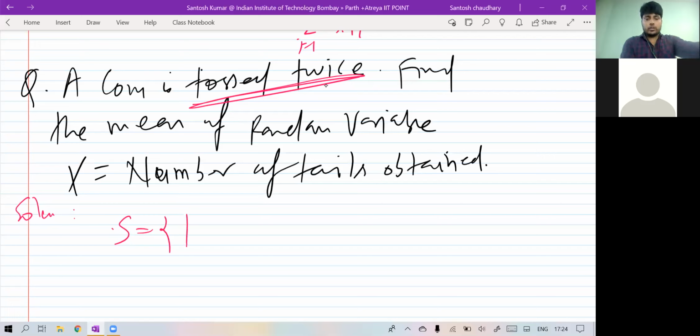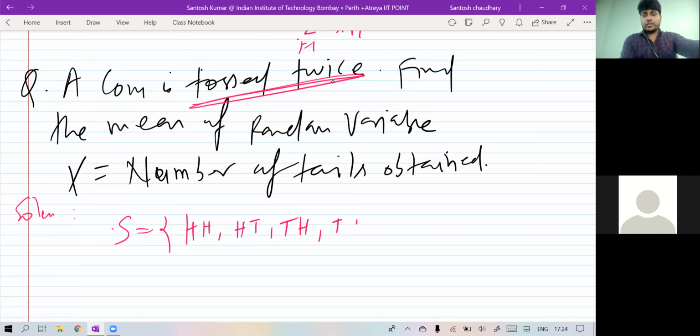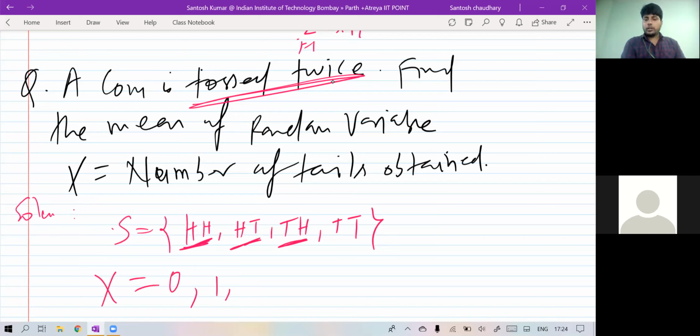So HH, HT, TH, TT. So this is the sample space. And X is the number of tails. So how many tails can you get? Corresponding to HH, you have no tail. Corresponding to HT, you have one. Corresponding to TH, you have one. Corresponding to TT, you have two. So either you get no tail or one or two.